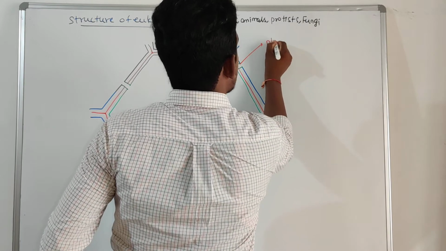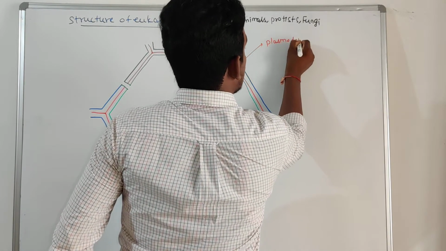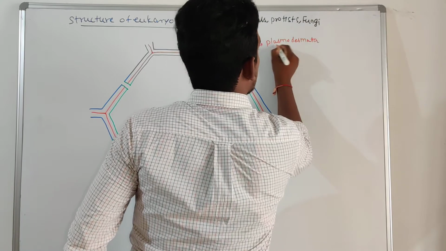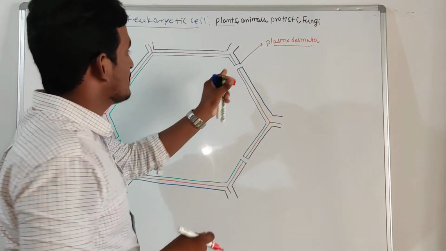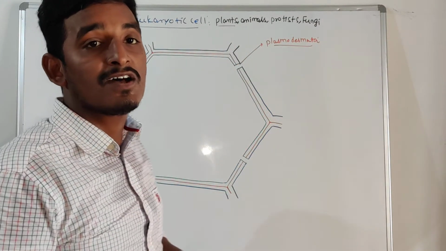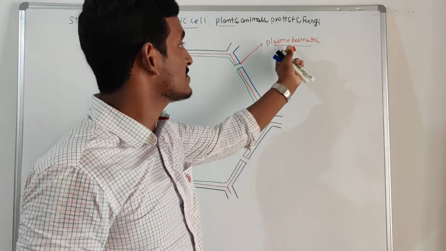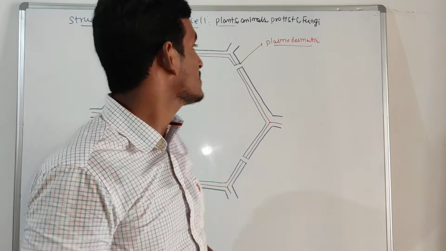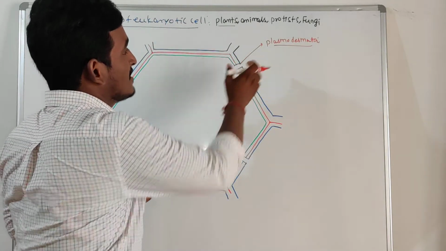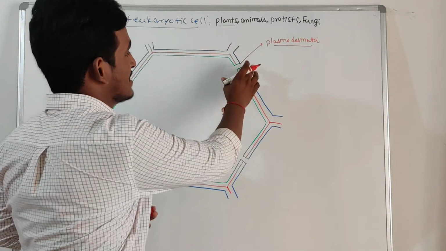These are plasmodesmata. They help transport various molecules into the cell and outside the cell. It is a junction between different cells, right?